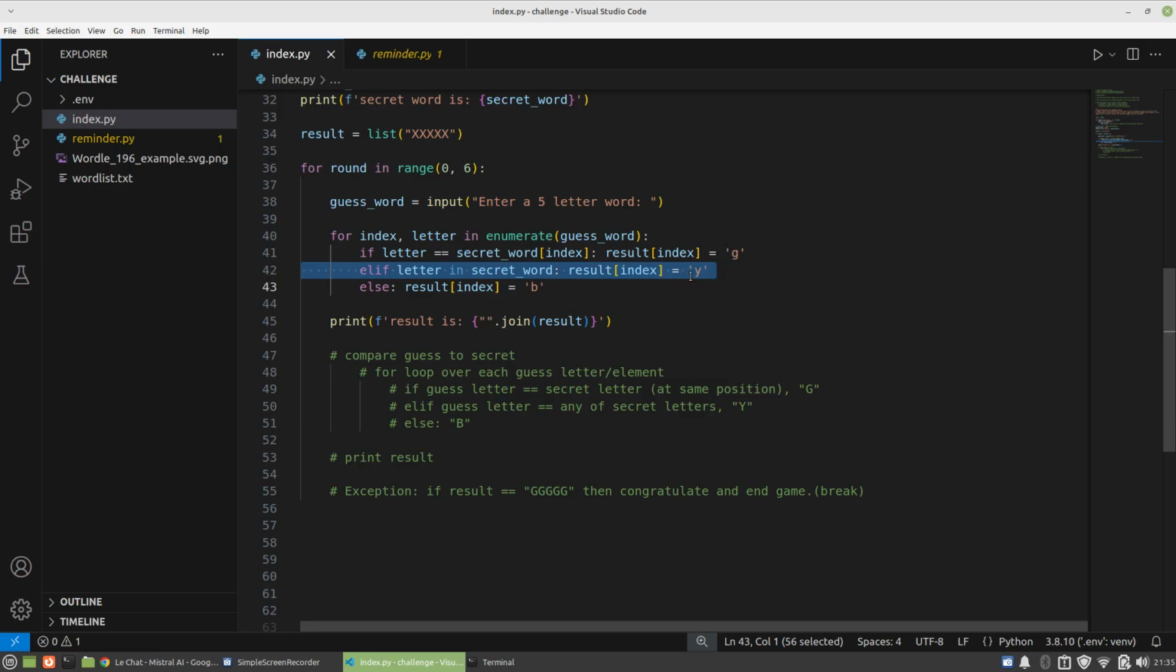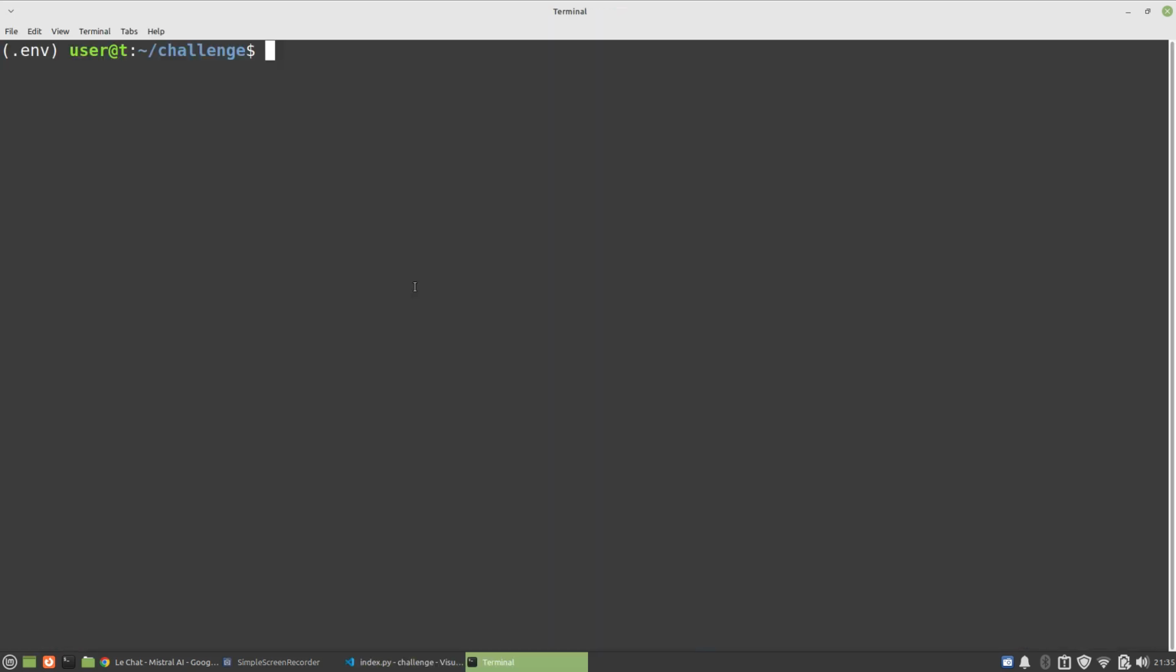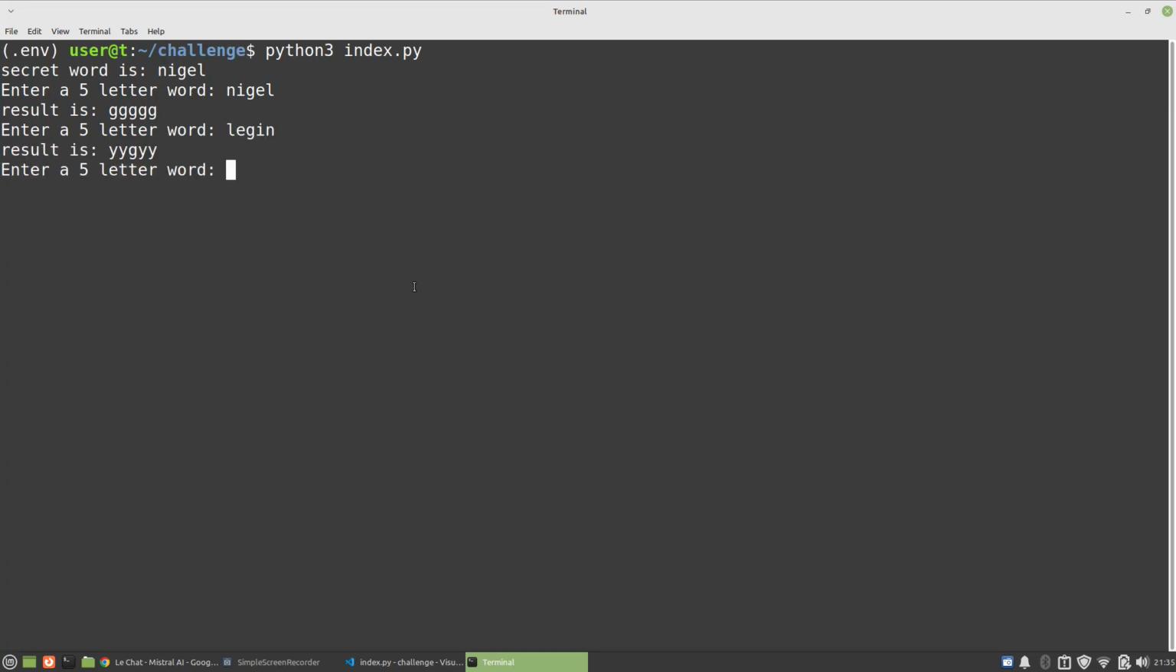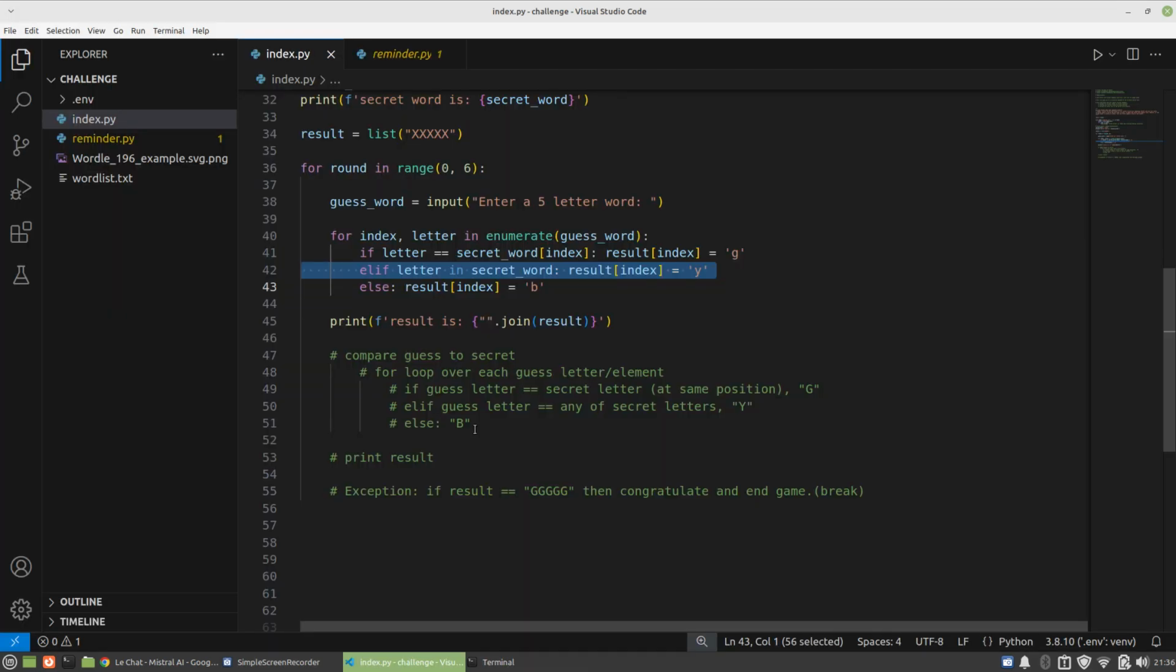Okay, so let me show you. I'm going to run this again, and just to show you, if we do Nigel, it's going to show all green. Now if I do this in reverse order, LEGIN, and there we go, we get Y, Y, Y, Y, and the one in the middle, because it's the same when you reverse it, is in the correct position. So this works really, really cool. Now back to the code.